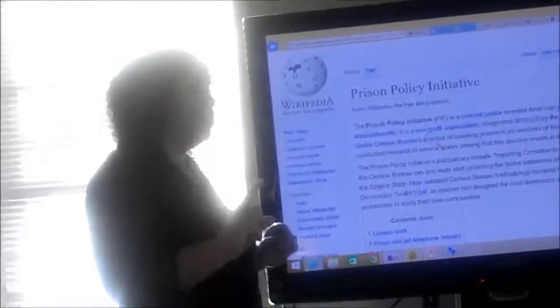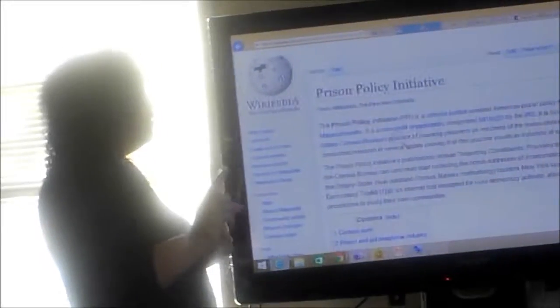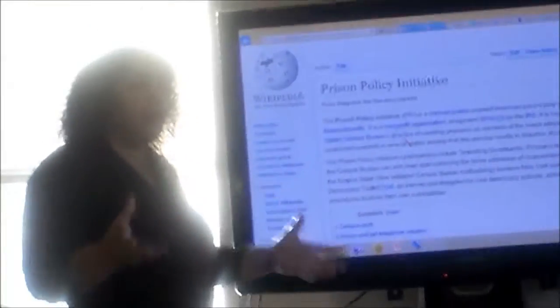If we click into this Wikipedia, a Wikipedia is like an encyclopedia, but it's generated by different people. Okay? So the first part of your assignment is to get a video that proves a major complex problem for the interdisciplinary research process.